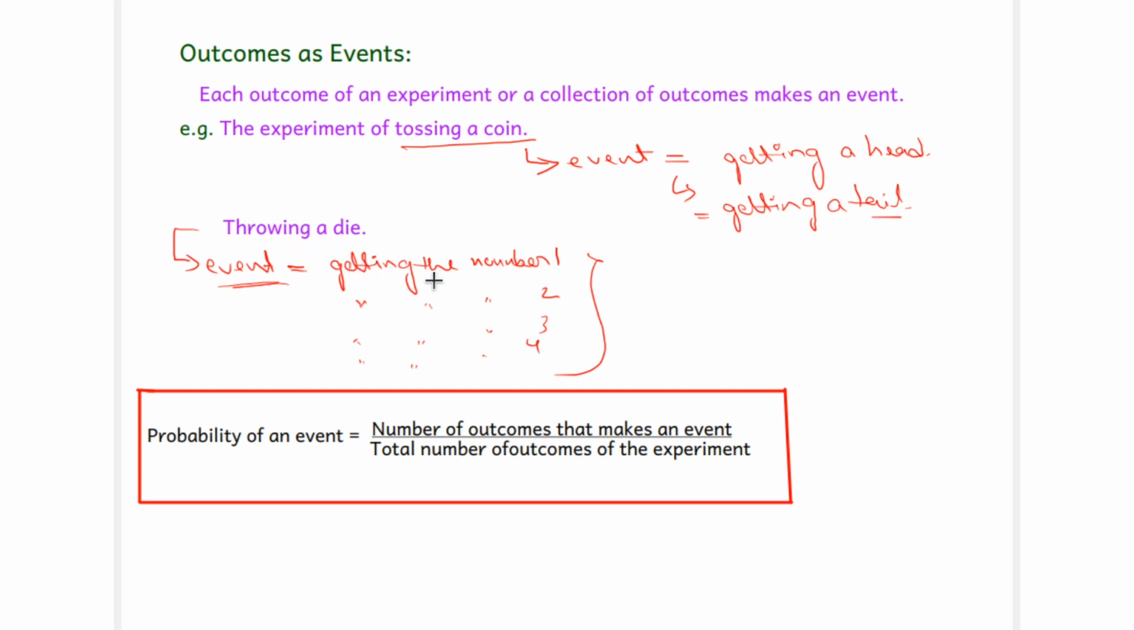Now this box you can note down, that is how to find the probability of an event. The probability of an event equals the number of outcomes that make an event divided by the total number of outcomes. This formula we will use in solving our exercise 5.3.